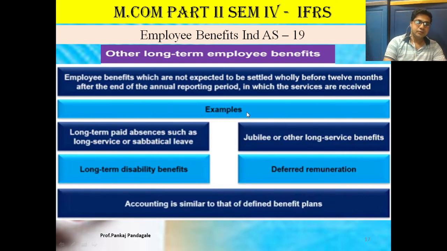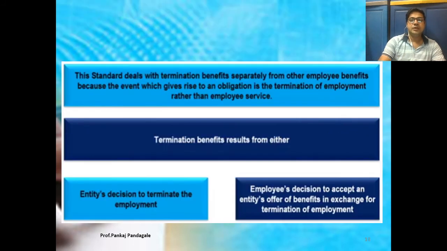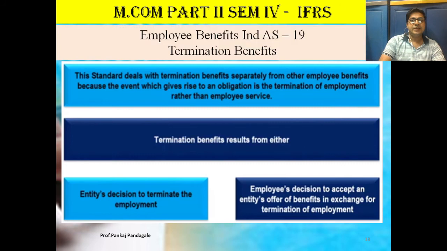For example, long-term paid absences such as long service or sabbatical leave, long-term disability benefit, jubilee and long service benefit, and deferred remuneration. This accounting is similar to that of defined benefit plans. Let us discuss some examples. Now termination benefits; we will discuss examples, but we will talk about termination benefits also.